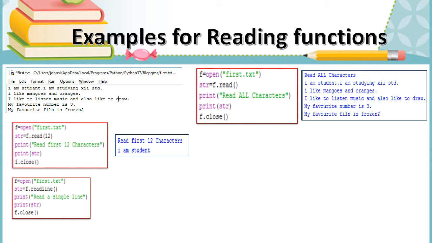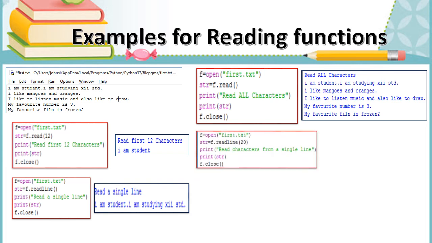And next, the readline function is used to read one single line from the first.txt file. So the first line is read fully: I am a student, I am studying 12th standard. And next, in the first line, if we want to read only 20 characters, we have to give file object dot readline of 20. So the first 20 characters alone are read and displayed. You can count and check.